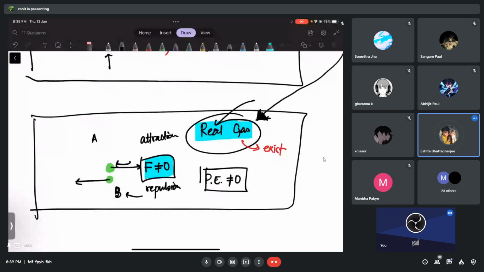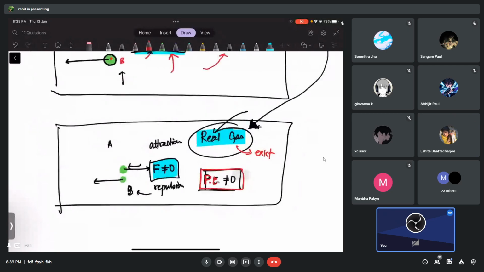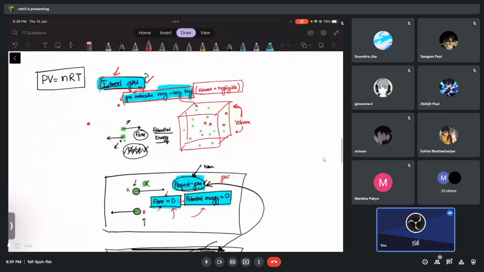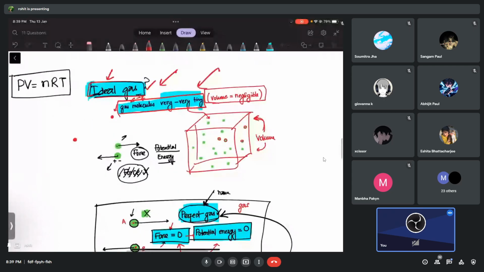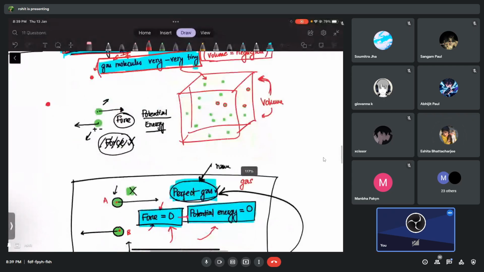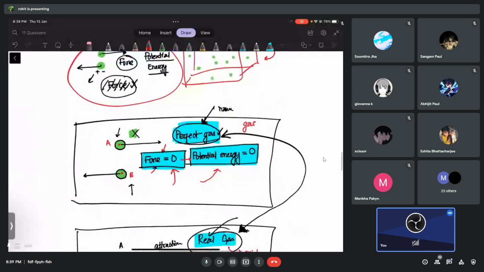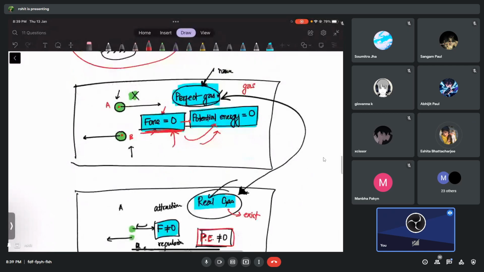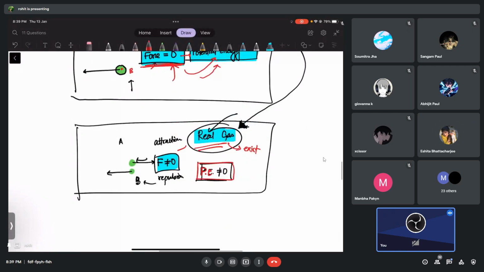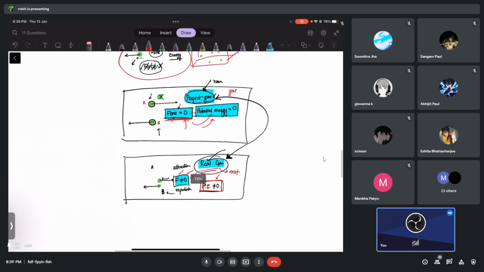Not 0. Did everyone understand what I'm trying to say? If you didn't understand much, just remember this. In a perfect gas or ideal gas, what is the force between the molecules? It is 0. And the potential energy is also 0. But for a real gas, there really is a force between the molecules, and the potential energy between them is not 0. Can I proceed with this much concept, guys?